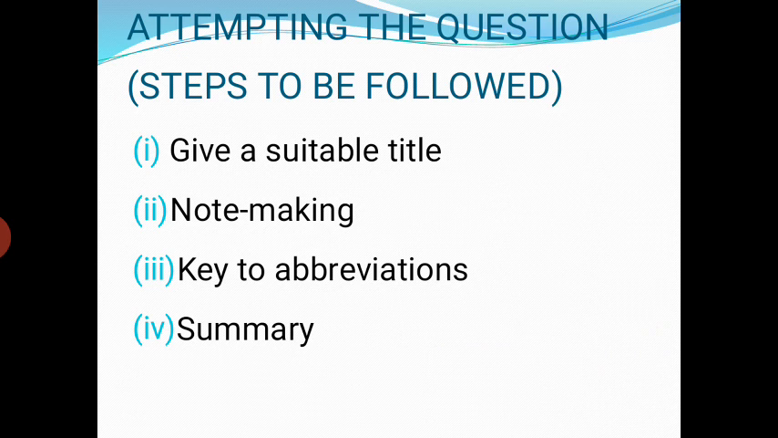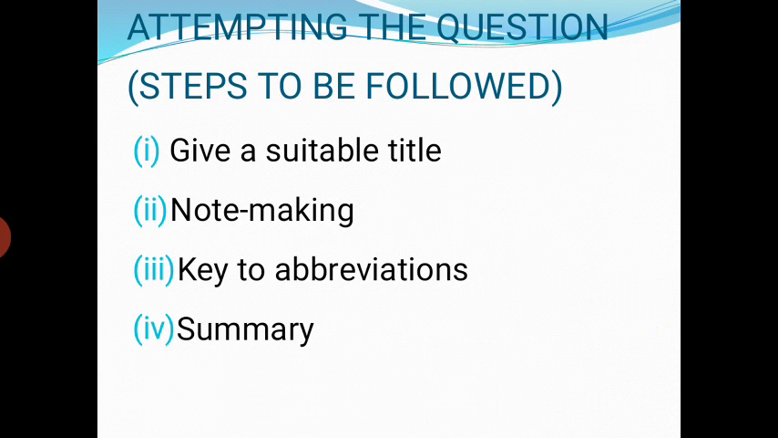Dear students, now let's talk about the examination point of view. From the examination point of view, these are the steps that you must follow while attempting the question. First of all, dear students, you have to give a suitable title. After that, you will start making notes. Then you have to give the key to abbreviations, and after that, you will summarize the passage.